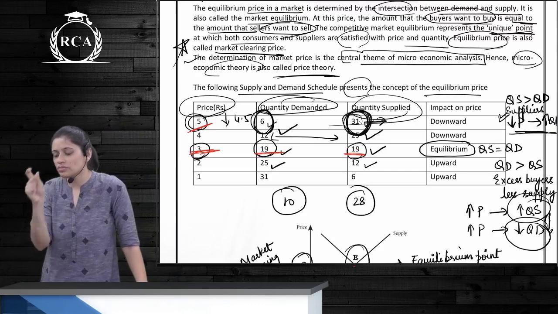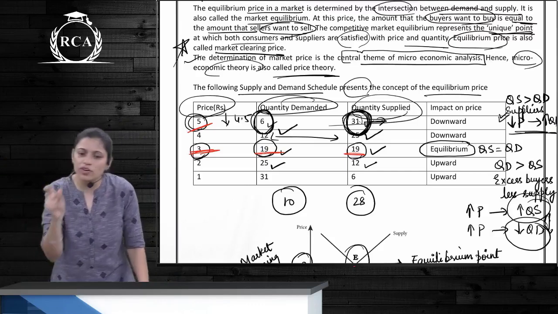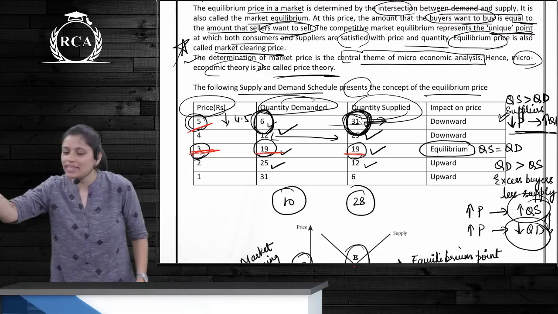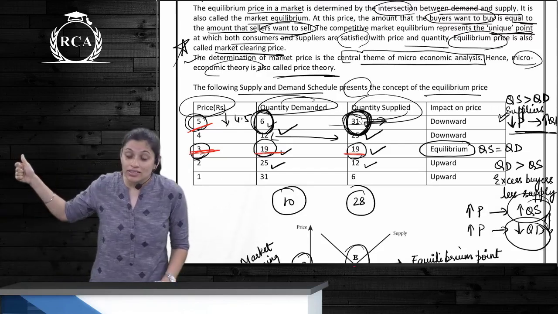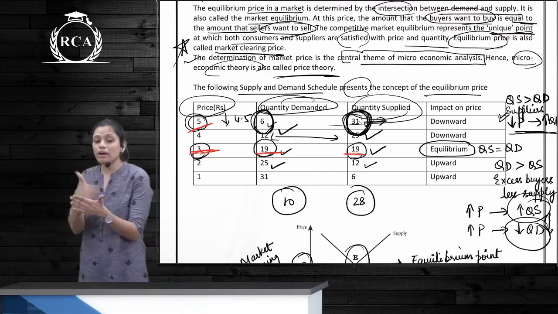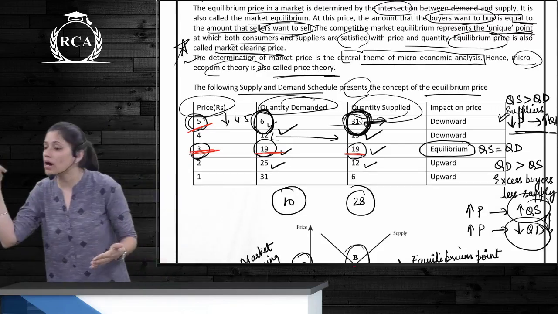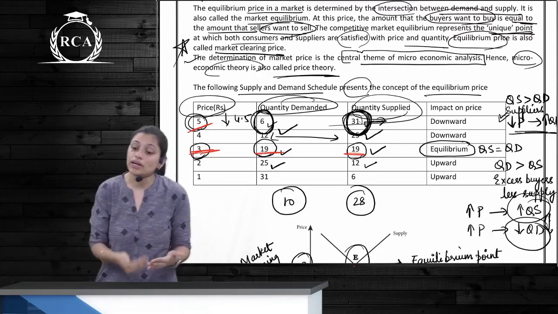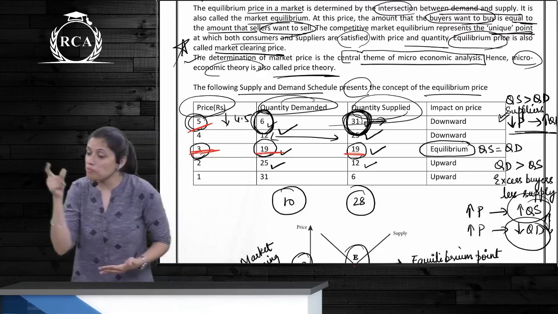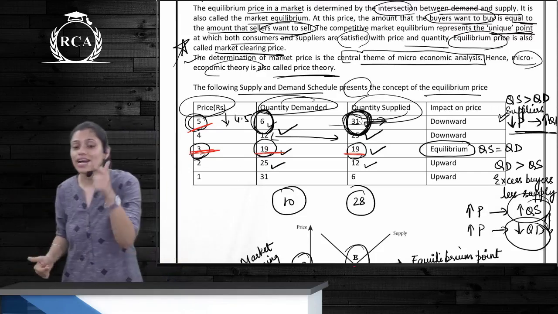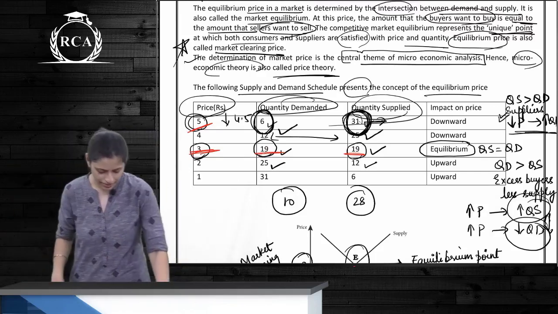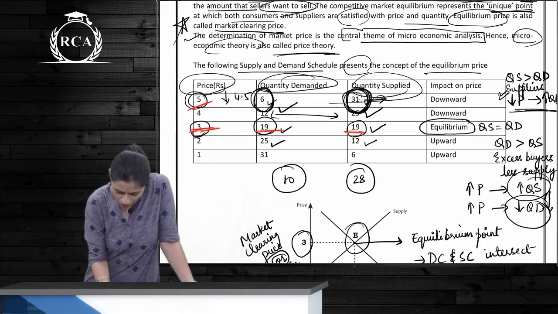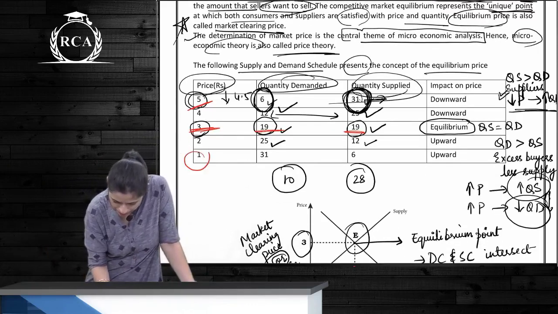If I'm asking you specifically in your MCQ, if I say market clearing price, you have to tell the amount that buyers want to buy is equal to the amount that sellers want to sell. If I'm asking you market equilibrium, it's a unique point at which both buyers and sellers are satisfied with the price and quantity.